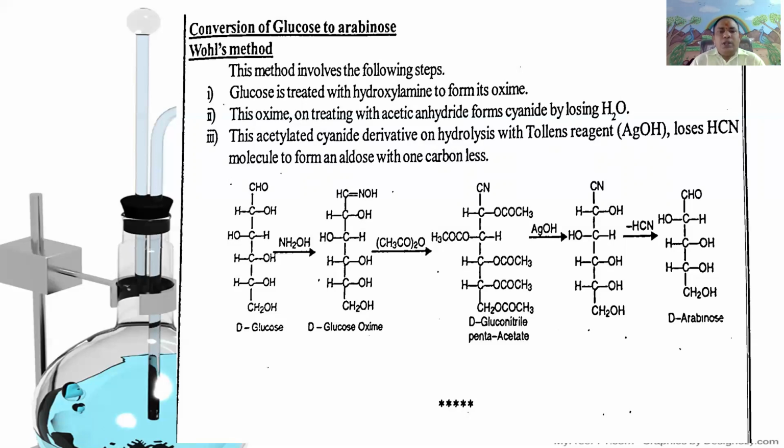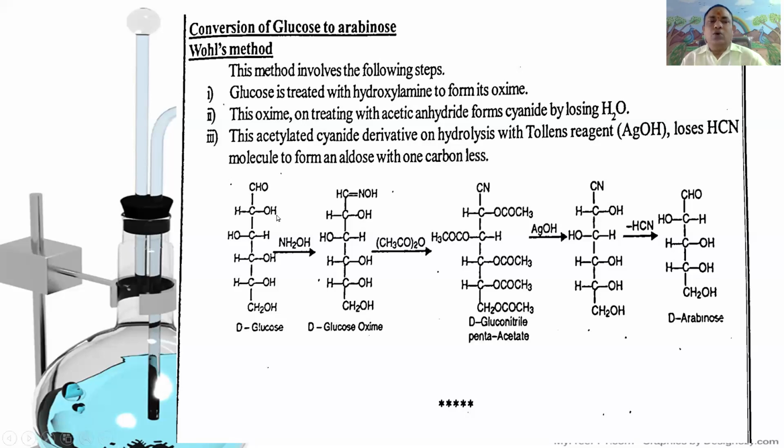Third, this upon treatment with Tollens reagent gives the cyano derivative of D-gluconitrile, which undergoes elimination of hydrogen cyanide to give arabinose, a D-pentose. Now the reaction of conversion of D-glucose to D-arabinose through Wohl's method.